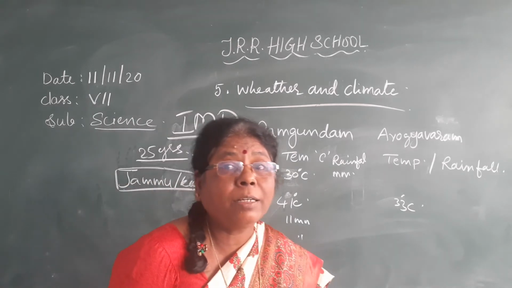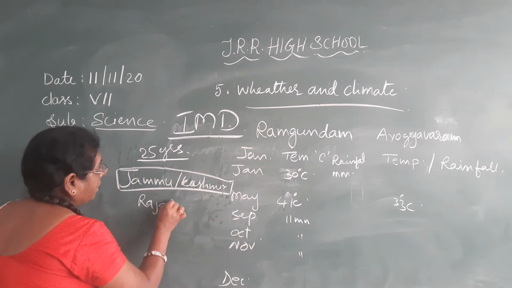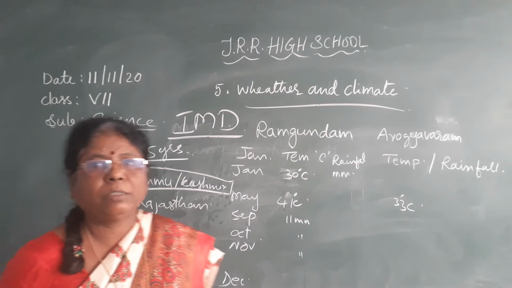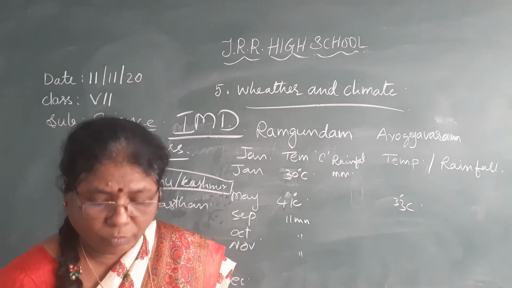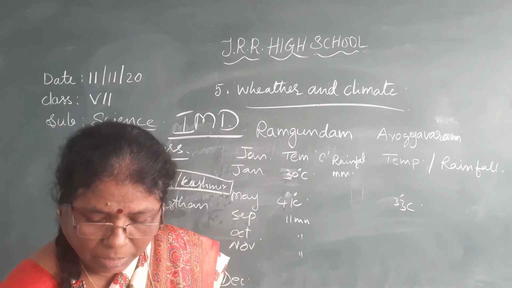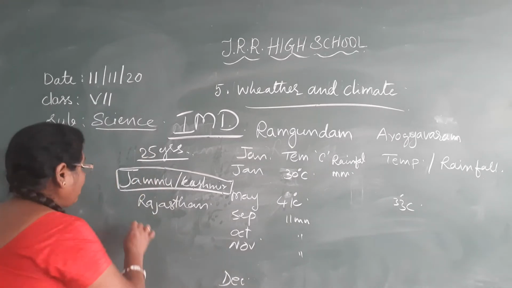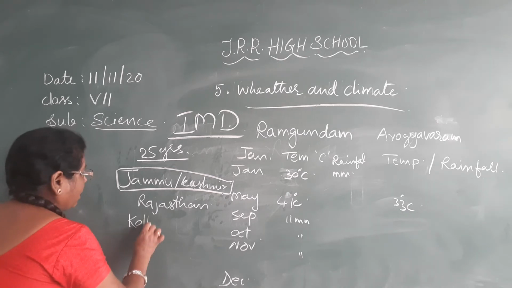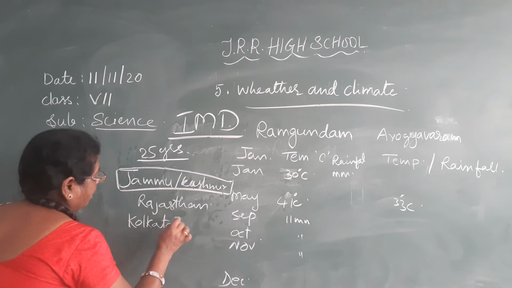And if you see Rajasthan, what is the climate of Rajasthan? Hot and dry. The climate of this place is hot and dry, isn't it? And in Kolkata, the place is humid. The climate is humid.